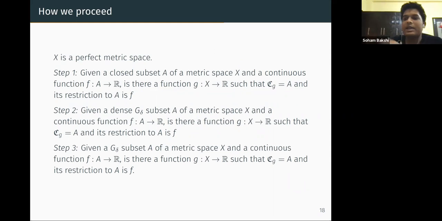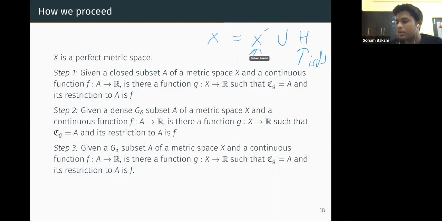In any case where we are doing this, how can we extend it? Take a set X, a metric space. We can write it as X' union H, where H is the set of isolated points of X, and then X' is a perfect metric space. So you can see that all the theorems will be extended like this. So this is just a matter of trying.